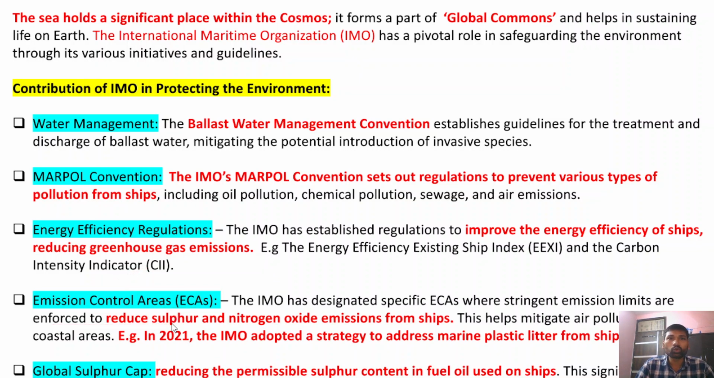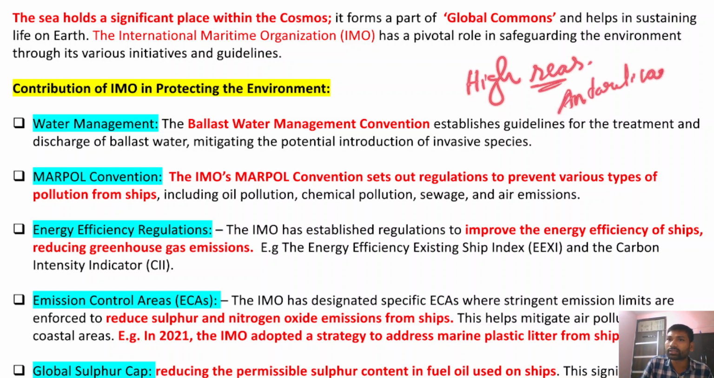Now, firstly, you need to write what the global commons are. The sea holds a very significant place within the commons because it is part of the global commons. I've already told you what constitutes global commons. Global commons generally means a particular region on planet Earth that doesn't belong to any particular community or group; rather, it belongs to the entire humanity. There are examples like the high seas, which are beyond exclusive economic zones, and Antarctica.